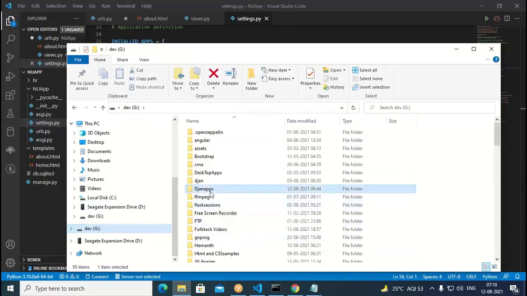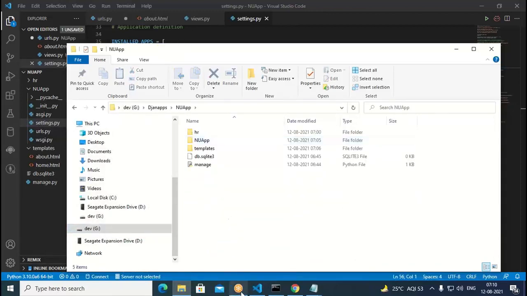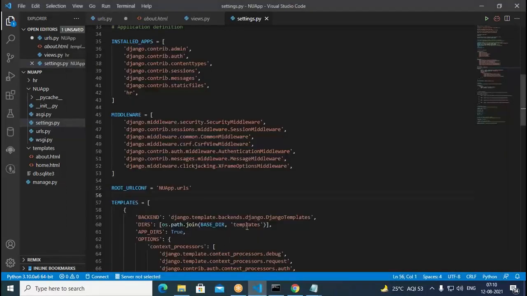So if you come to Django apps and go with the nu app, this is called the base directory. So G:/Django apps/nu app is nothing but the base directory. In this base directory, we have templates. That's why we are joining the path. BASE_DIR is the Django app, then in that the nu app, that is the root. In that we have the templates folder, so it is giving you that particular path. From template files, we can have HTML pages in that.